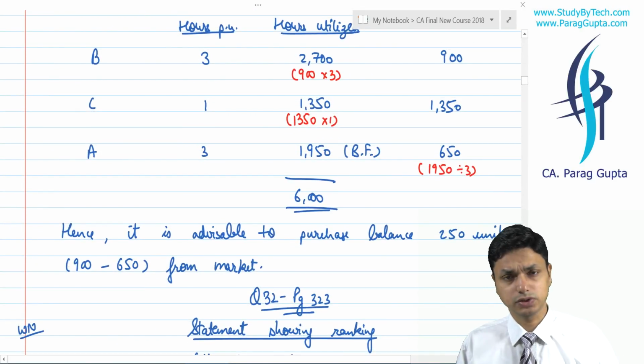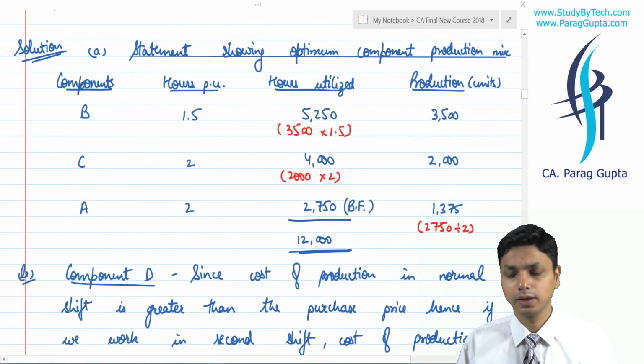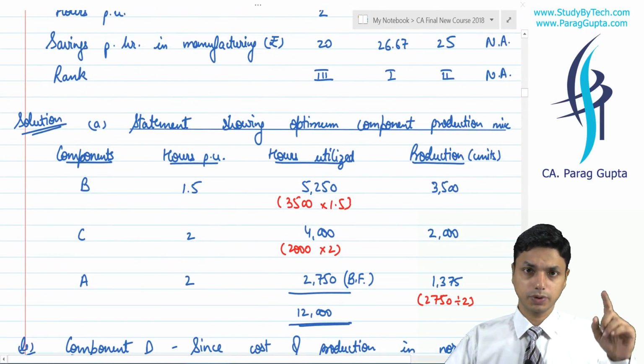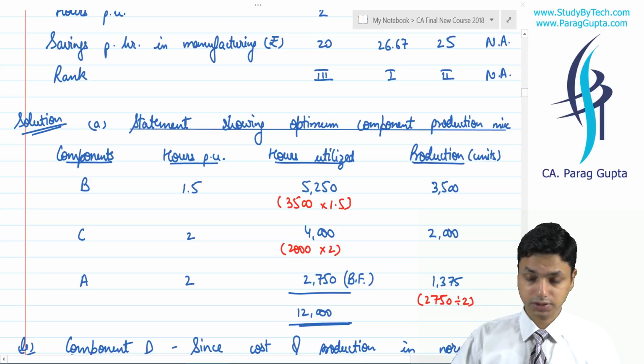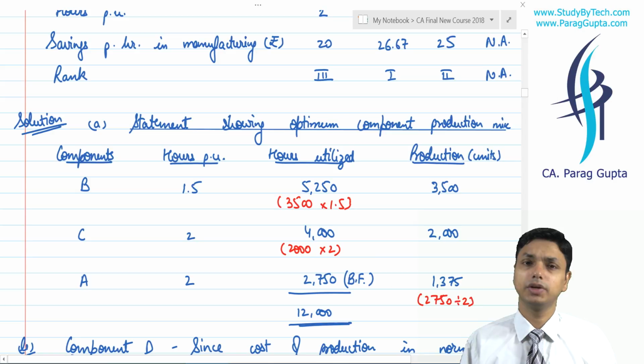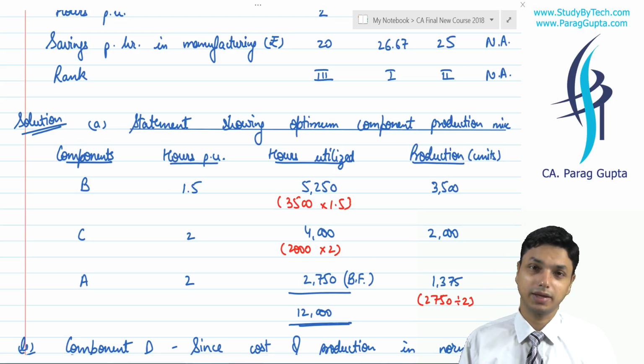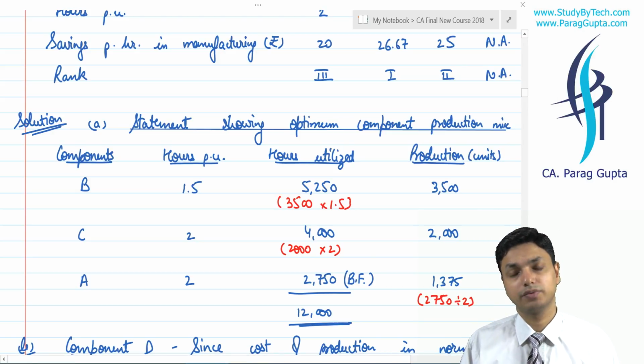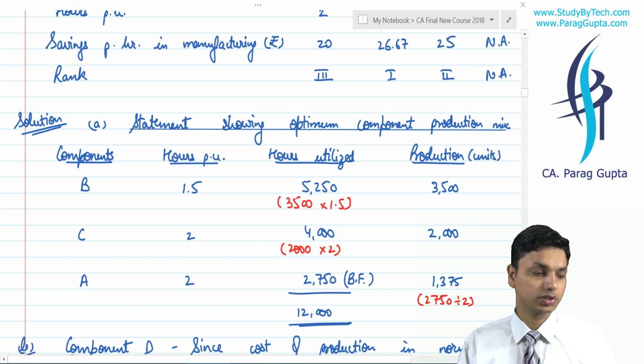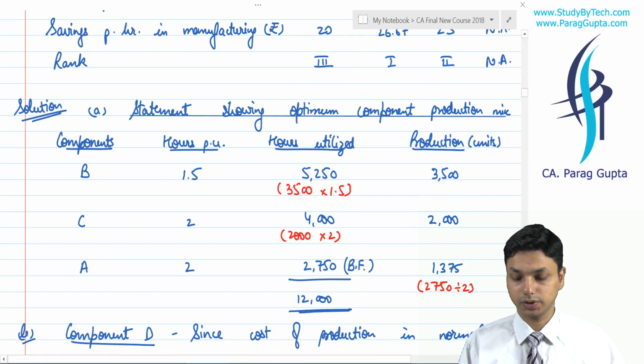The same principles of product mix decisions will be applied here. If there is more than one product and one key factor, then we first calculate the statement showing ranking, and secondly we go ahead with the statement showing optimum production mix. If it is a case of components, it will be the statement showing optimum component production mix.